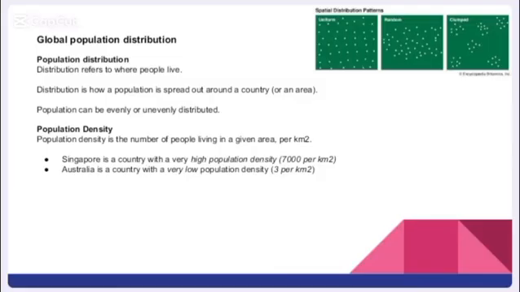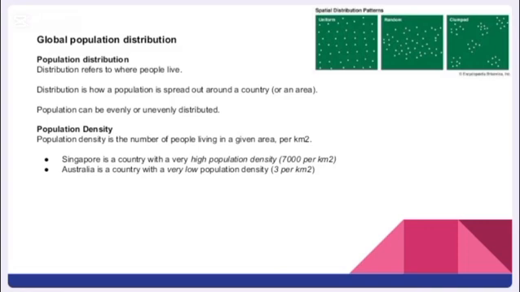Population distribution. Distribution refers to where people live. Distribution is how a population is spread out around a country. Population can be evenly or unevenly distributed. Population density is the number of people living in a given area per square kilometer.